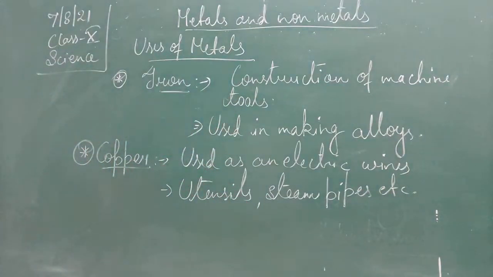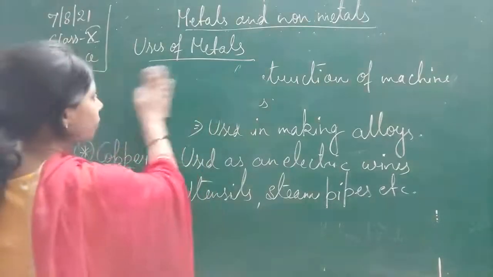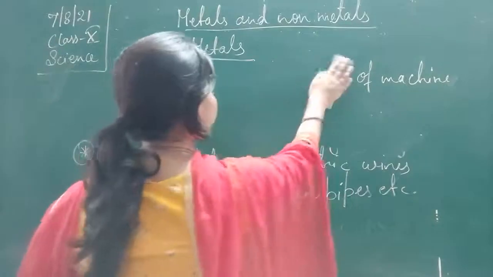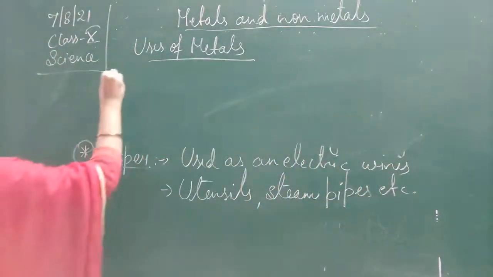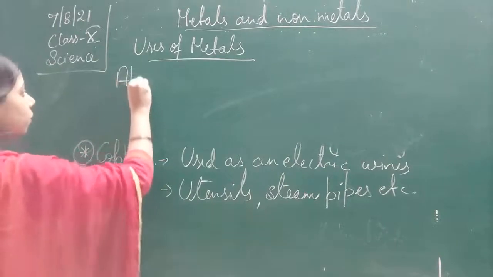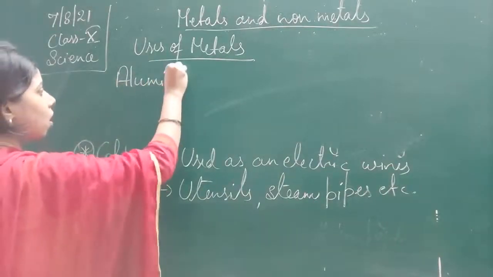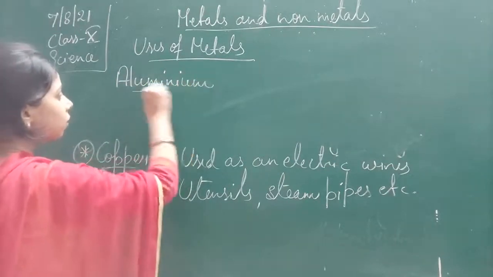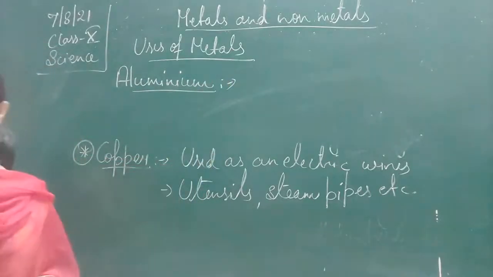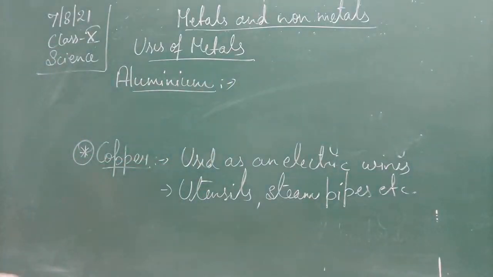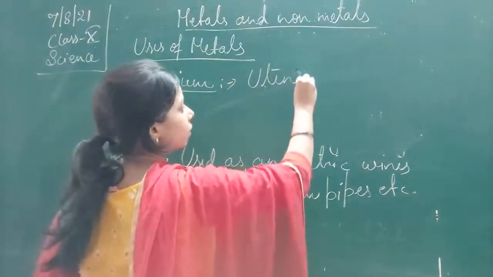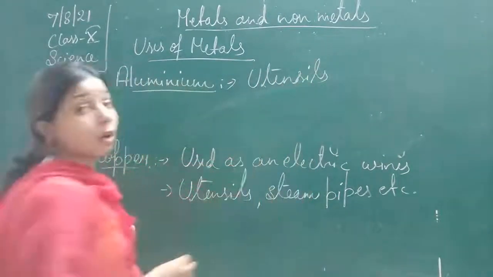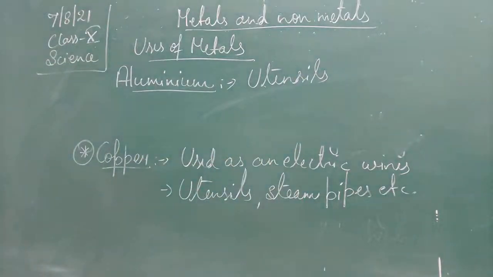Then aluminium. Used for many things, students. So first thing, it is used for utensils, as it is a very good conductor of heat. Utensils or any household equipment is also prepared by this.